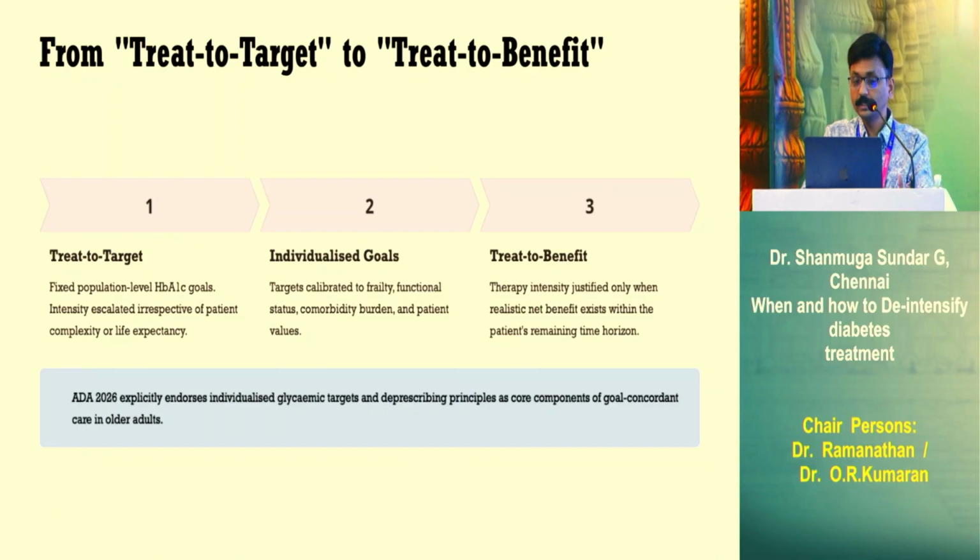So now the concept is changing. Before, we used to have fixed population-level HbA1c goals, intensifying treatment irrespective of patient complexity or life expectancy. But now it's an individualized goal. We set the target according to frailty, functional status, comorbidity, etc. And therapy intensification is justified based on the patient's life expectancy. We don't just start SGLT2 inhibitors or GLP-1 receptor analogs in people with a life expectancy of one or two years. So again, it has to be very precise.